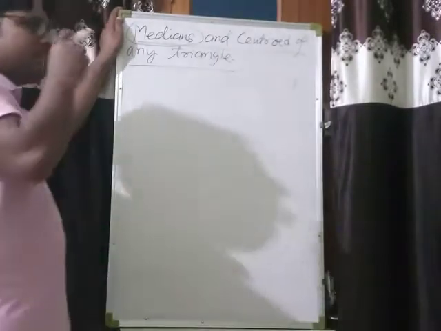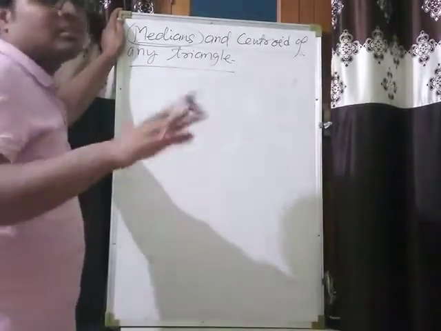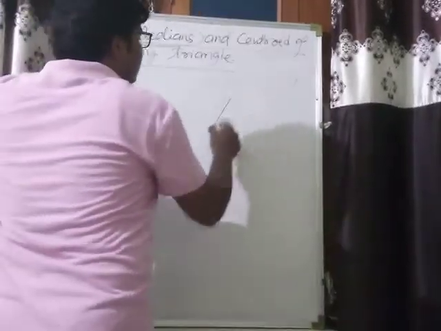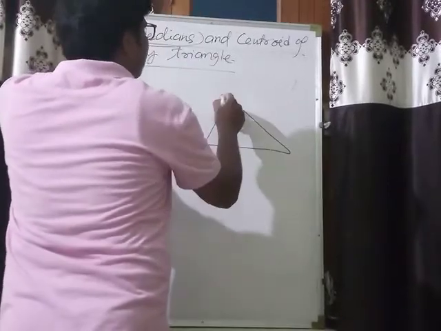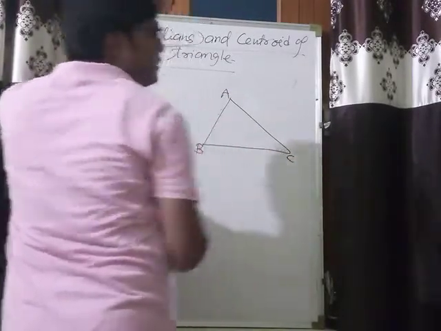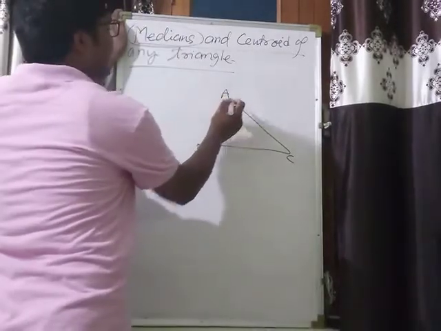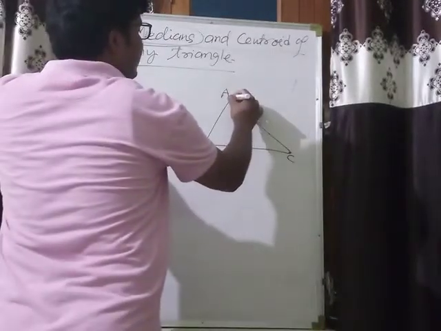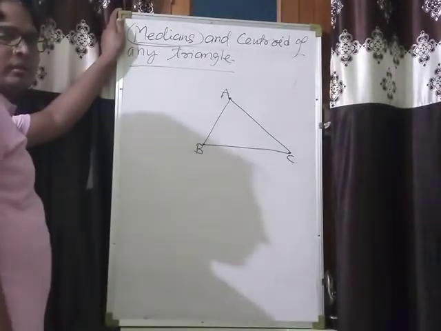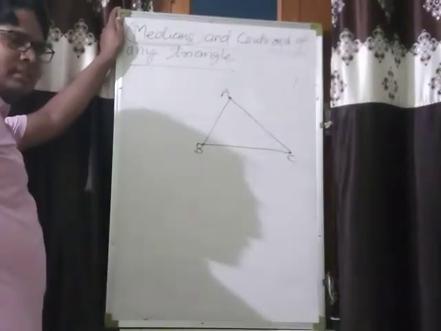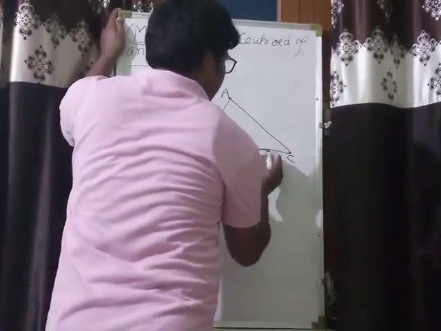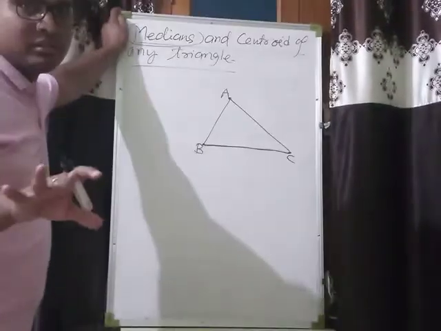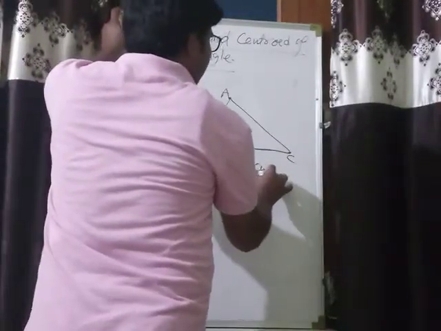In class 7 or class 8, you will read about medians also. See, what is a median? Consider a triangle ABC. There are three vertices: vertex A, vertex B, vertex C. If we consider vertex A, what is the opposite side of vertex A? That is BC. BC is a line segment, so its length will be fixed. Suppose this is of length 10 cm.